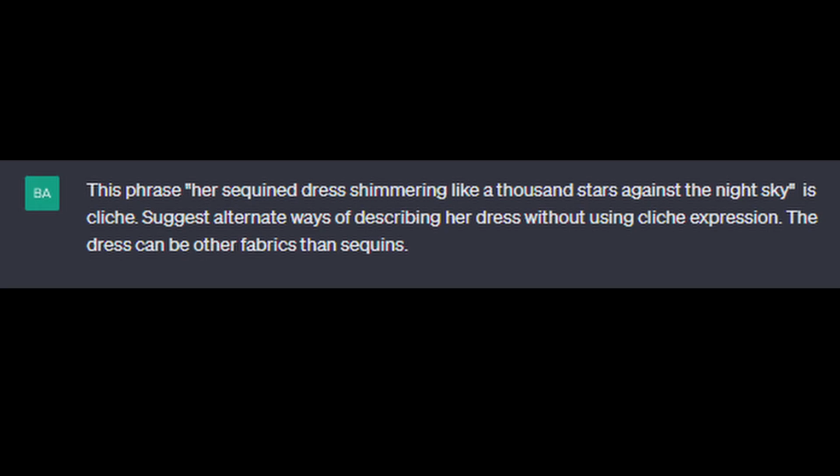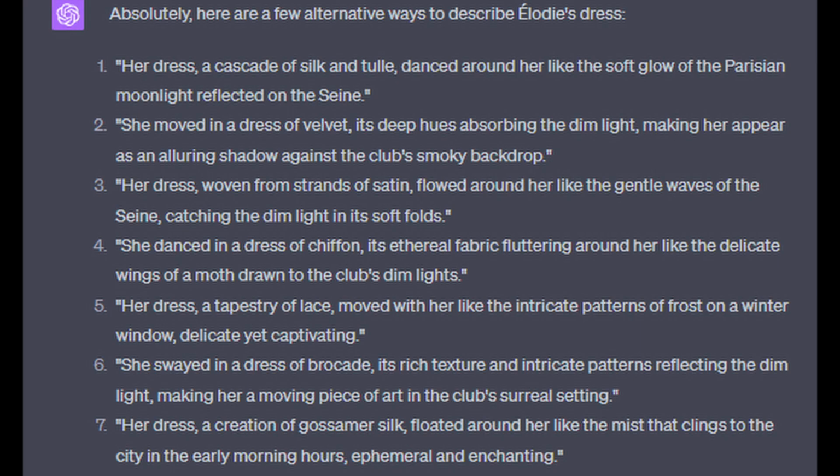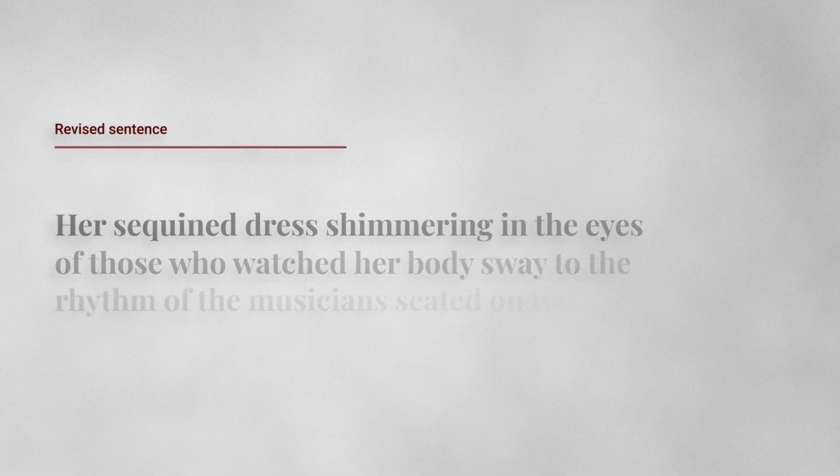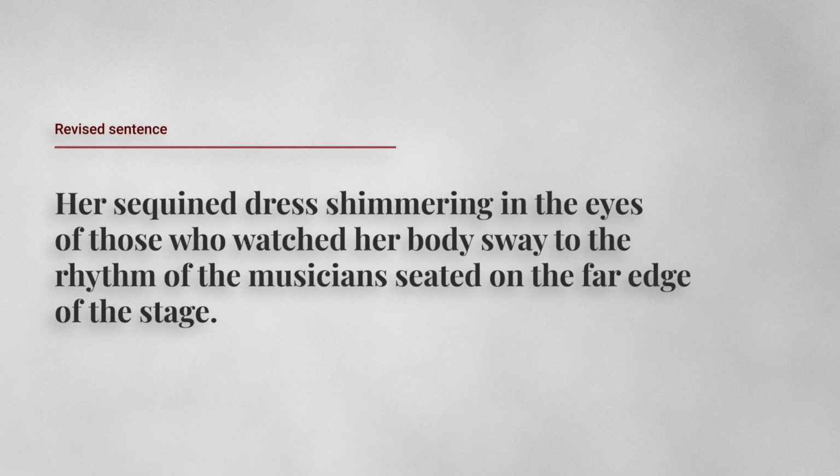The phrase, her sequin dress shimmering like 1,000 stars against the night sky. I asked ChatGPT to suggest alternate ways of describing her dress without using cliche expressions. The dress can be other fabrics than sequins. But ChatGPT is not good with metaphors. I revised the sentence so that it reads, her sequin dress, simmering in the eyes of those who watch her body sway to the rhythm of the musicians seated on the far edge of the stage.